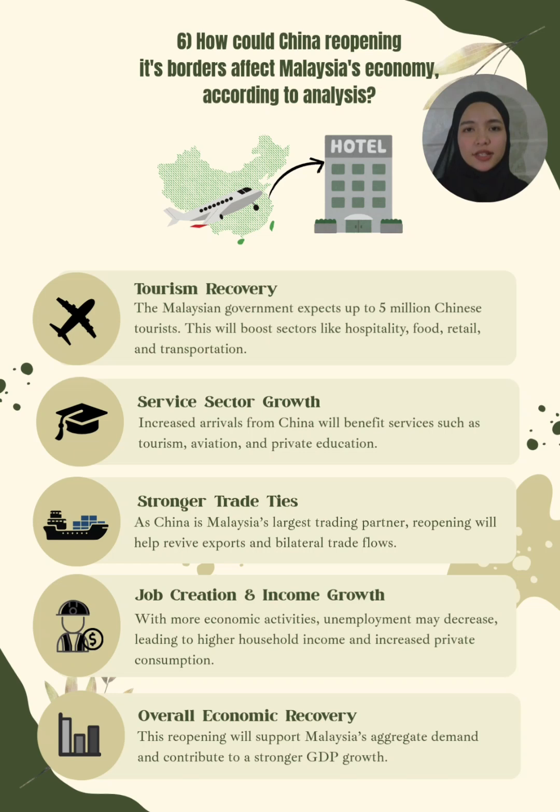Third is strengthening Malaysia's trade position. China is one of our biggest trading partners. With the border open, Malaysian exports such as electronics and palm oil are expected to increase. Fourth, this will reduce unemployment. With more jobs and income, people will spend more, increasing private consumption, which supports national income.